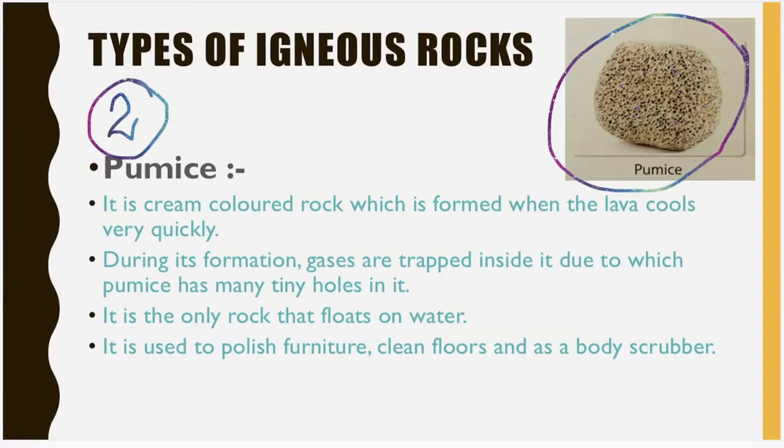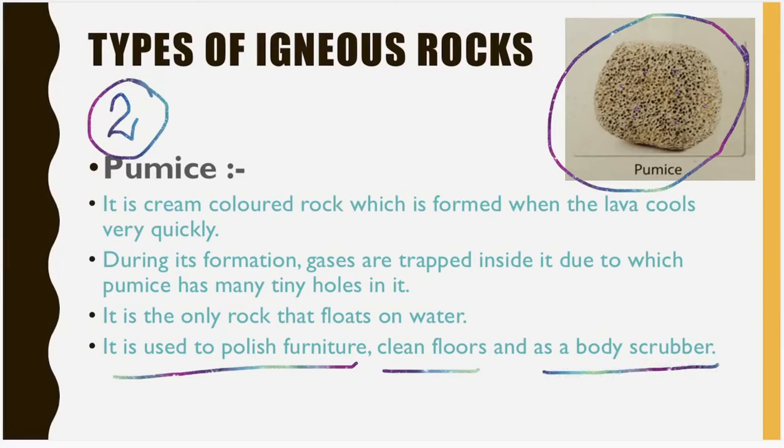The gases are trapped inside it, due to which pumice has many tiny holes in it. This is the reason this rock floats on water. A very short question asked in the Olympiad: which rock floats on water? Pumice. And its uses: it is used to polish furniture, clean floors and as a body scrubber.